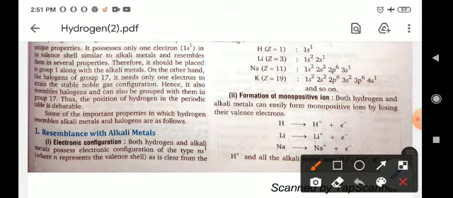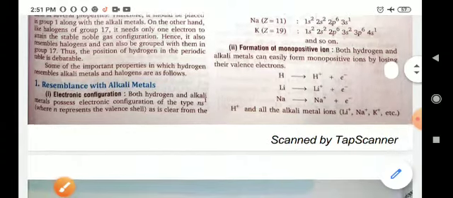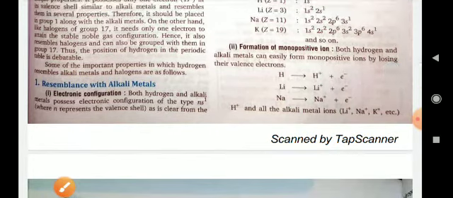So there is some confusion about the position of hydrogen in the periodic table. We can say that it is placed in the first group and also in the 17th, the halogen group, because hydrogen's properties resemble both the first group and the 17th group. Now come to the resemblance with alkali metals. Which properties resemble alkali metals?